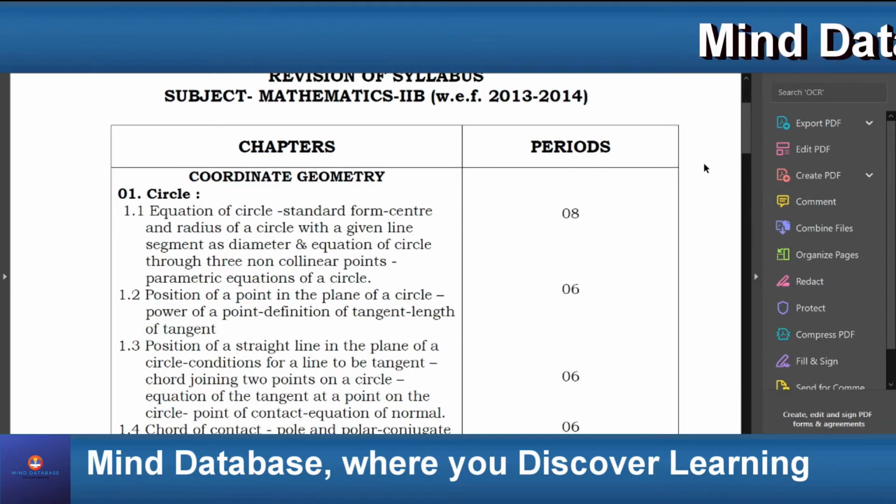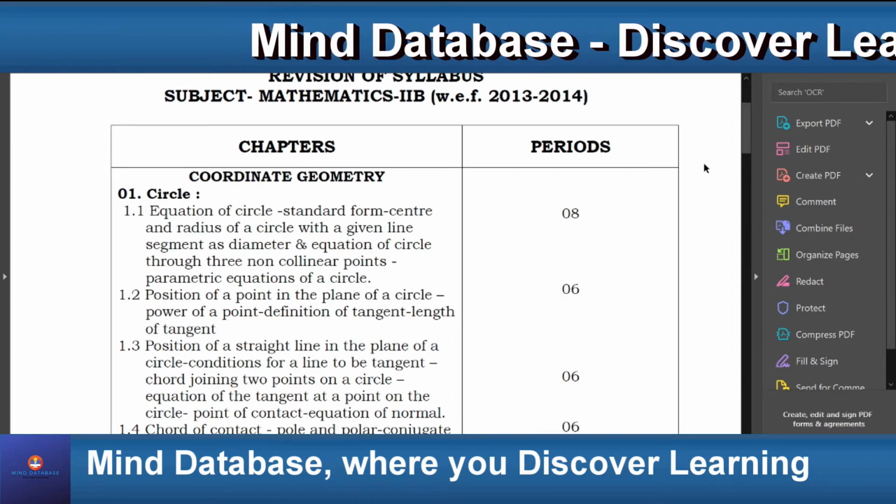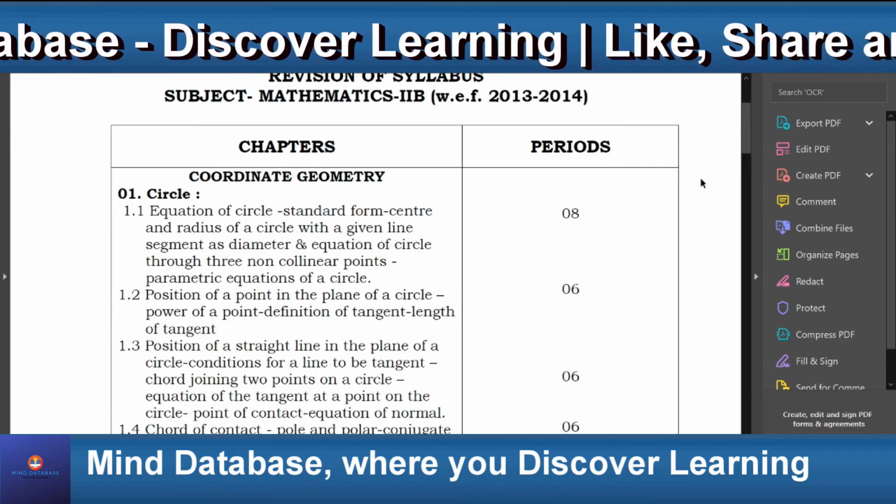Welcome to Mind Database. Today, let's have a look at the syllabus of Mathematics 2B.